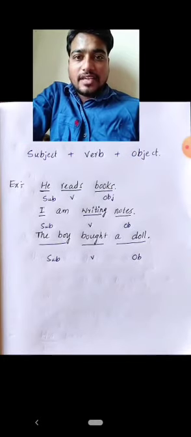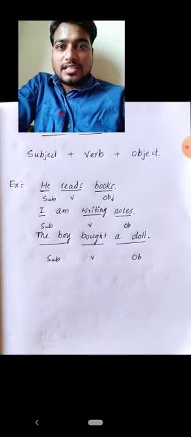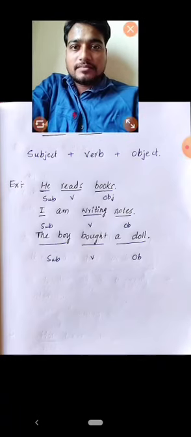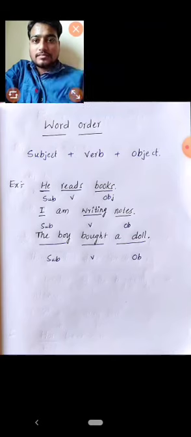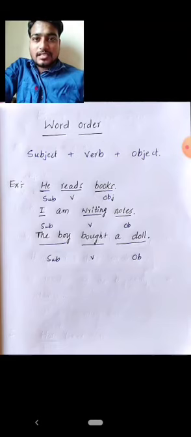Then in the English language, there is an important thing, that is the word order. What is the word order? It means a sentence has a structure or a pattern, and that is called word order. What is the word order in a sentence? If you see the screen, subject plus verb plus object. This is the word order of a sentence. We can say simply it is the structure of a sentence, and we can also call it the pattern of a sentence. In the English language, word order is very important.